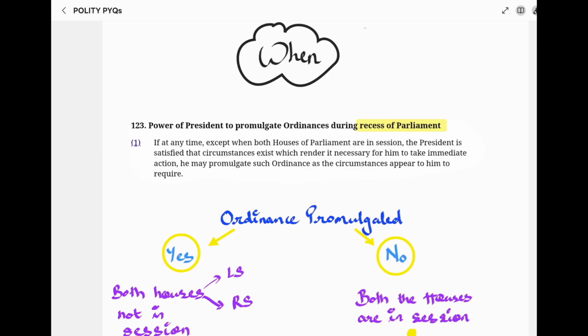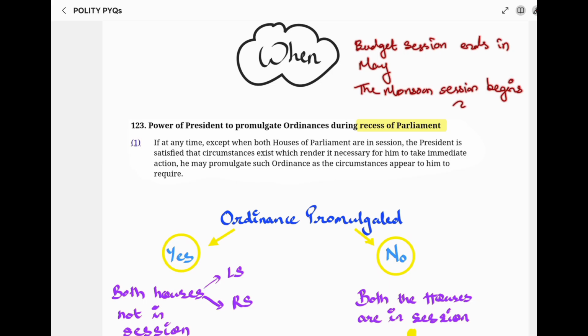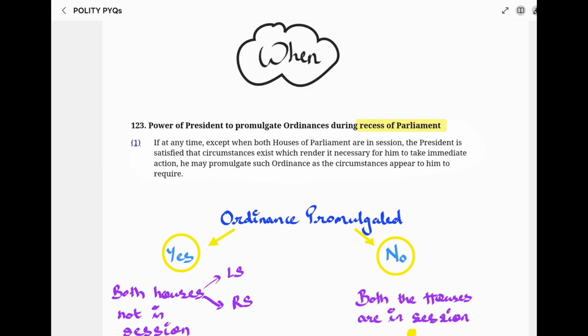For example, the budget session ends in May and the monsoon session begins in July. So, the month of June is the recess here.